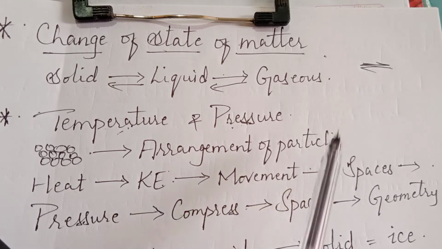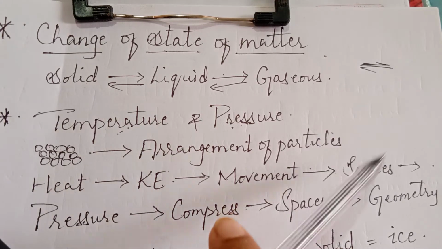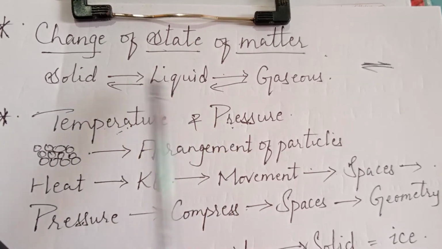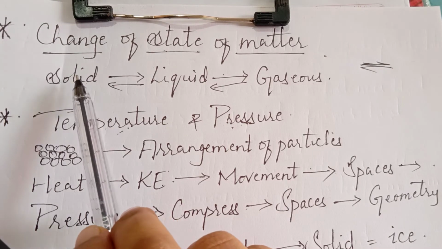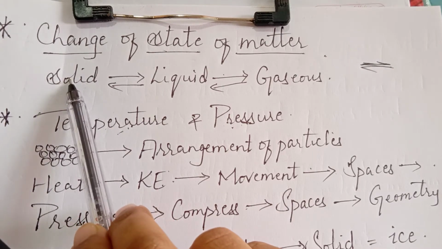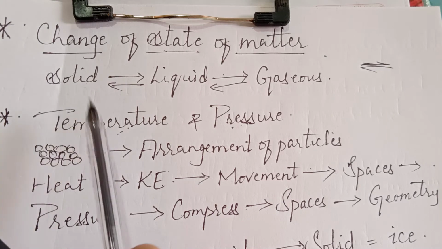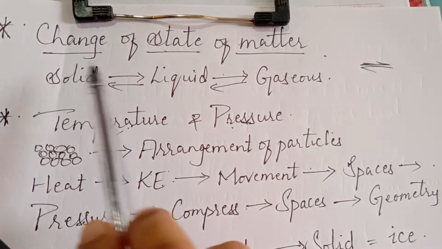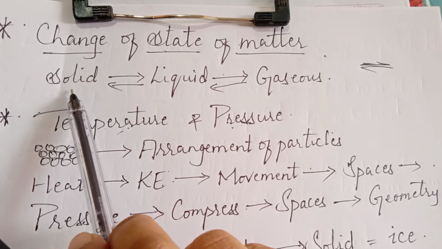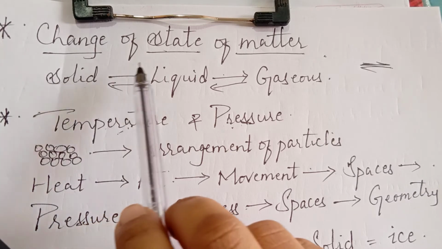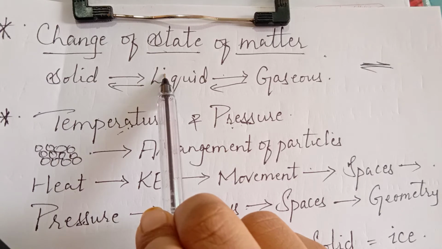Intermolecular spaces will be increasing, thus resulting in change of geometry of the particles. Hence, if we heat a solid substance, the movement of the particles will increase, the spaces between the particles will increase, resulting in the formation of a liquid.